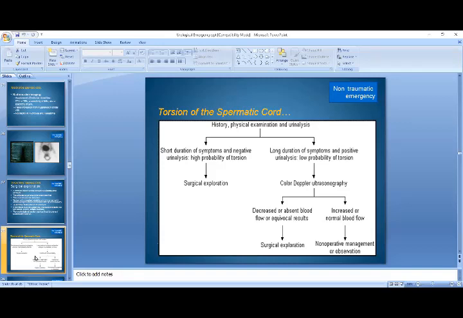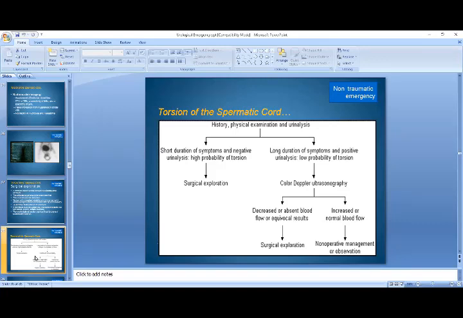In this case, you will have to reconfirm it with color Doppler. If the color Doppler shows decreased or absent blood flow or equivocal results, then surgical exploration is mandatory. Whereas if the patient has increased to normal blood flow, then non-operative management or observation is required.